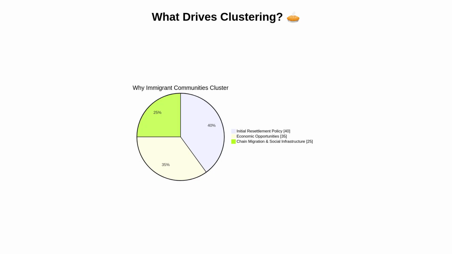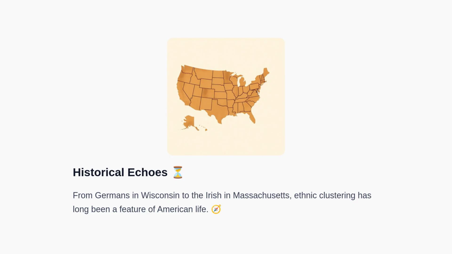Now, to connect today's patterns with the past, let's look at historical echoes. Historically, the United States has seen repeated waves of ethnic clustering. German communities took root across the Midwest, while Irish communities concentrated in parts of Massachusetts and other northeastern cities. These patterns were shaped by labor needs, transport links, and community institutions. Today's Somali communities in Minneapolis/St. Paul and Arab American communities in Dearborn reflect similar dynamics, a modern echo of long-standing settlement logics.